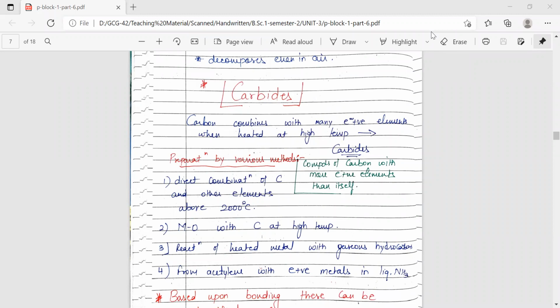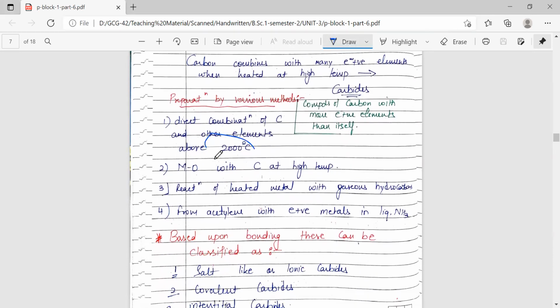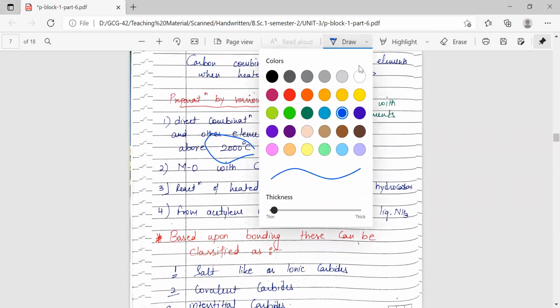So carbon combines with many electropositive elements when heated at high temperature to give the corresponding carbides. Carbides are those compounds where carbon acts as the anionic part. So these are the compounds of carbon made with more electropositive elements than itself. To prepare carbides, we can use the direct combination method of carbon and other elements above 2000 degrees Celsius. So the temperature should be high, that is, above 2000 degrees Celsius.